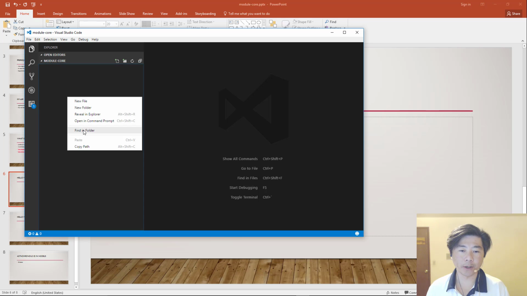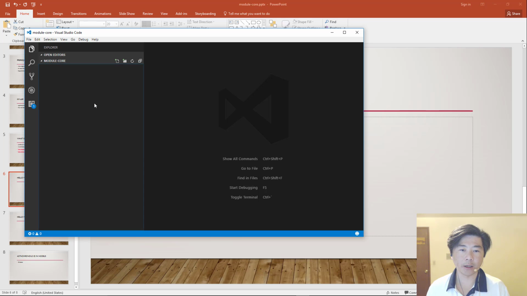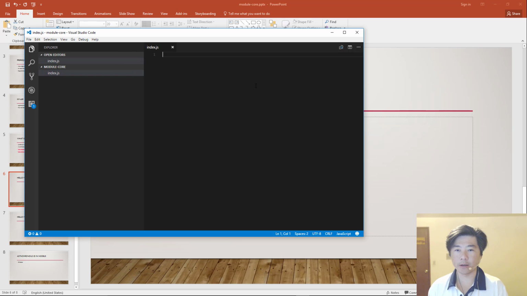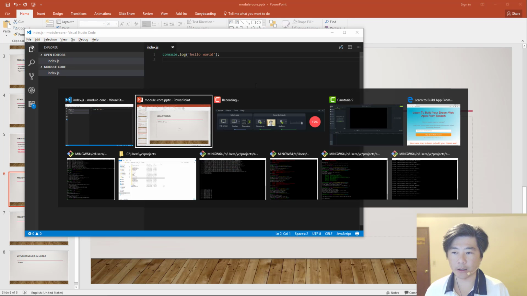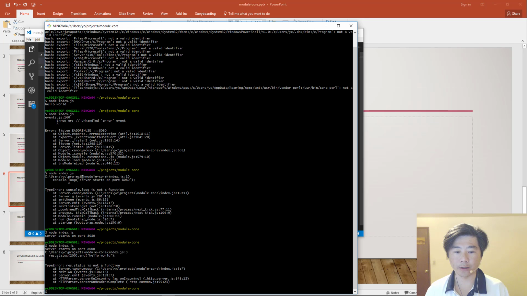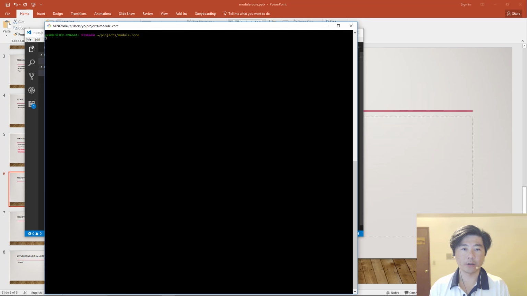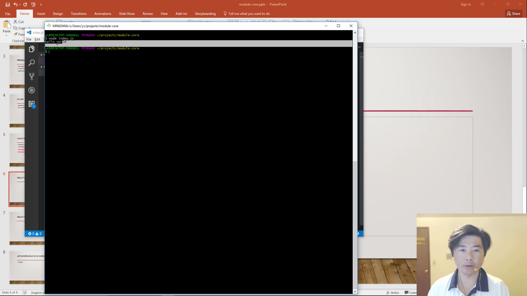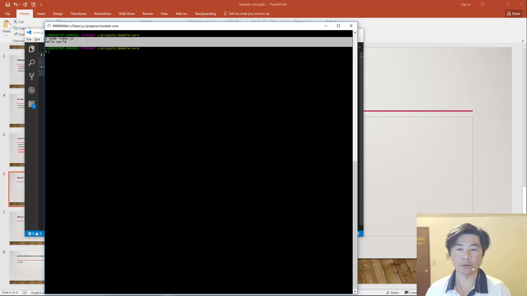Open up your favorite code editor and create a file. Let's name it index.js. Then we'll do a console.log hello world. This is the simplest code that you could write in Node.js. Save it, and then let's try to run it. So node index.js, and there we go. We have accomplished our very first goal of printing out hello world.